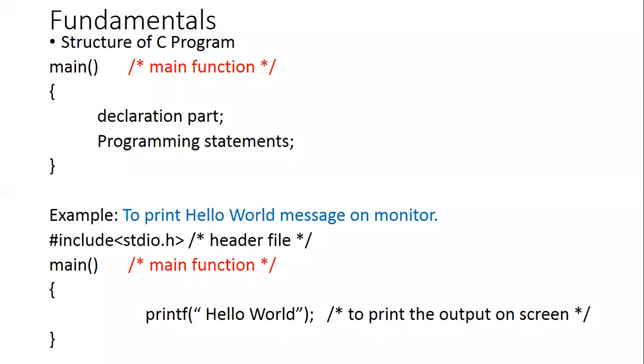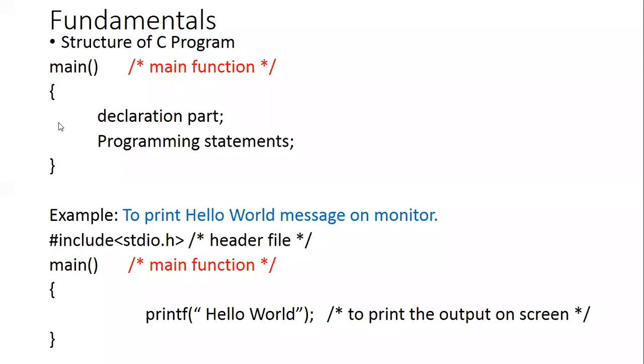Every C program should follow certain criteria for writing the program. It has a defined structure in which you are supposed to write the program. In the structure of the program, you mainly specify a main function. It tells you from where your program is getting started, and the compiler will come to know from this main function that the program is starting.